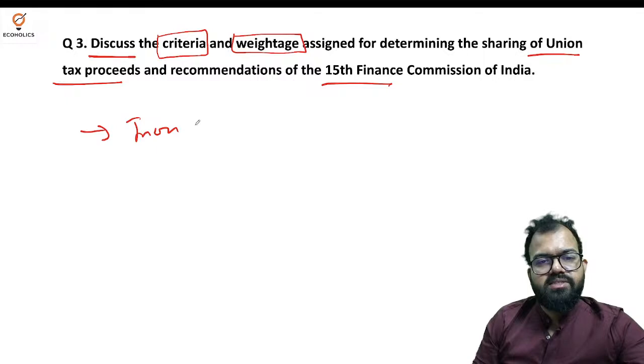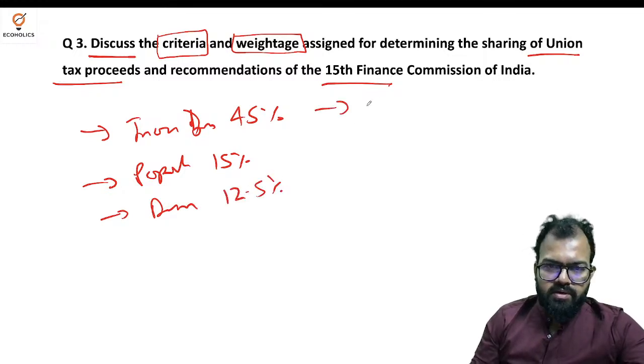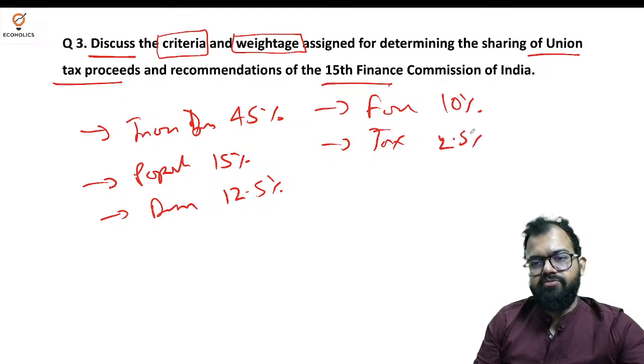So income distance 45%. Population, so that's the criteria, 15%. Demographic performance 12.5%. Forest and environment 10%, and tax effort 2.5%, and the last is area, 15%.